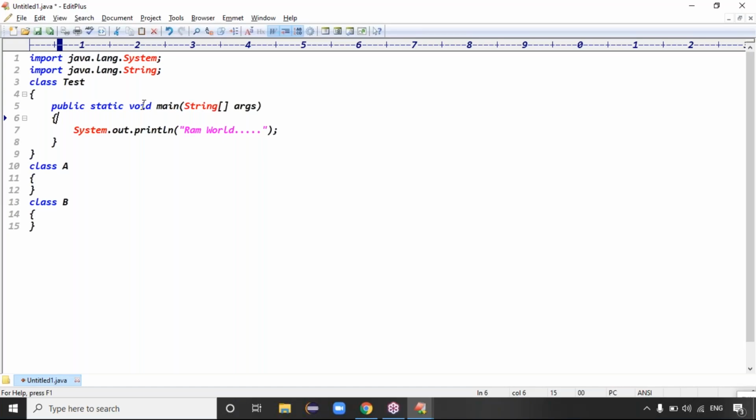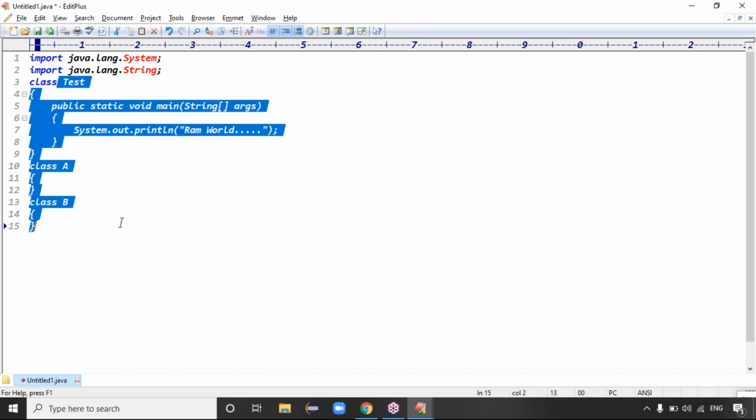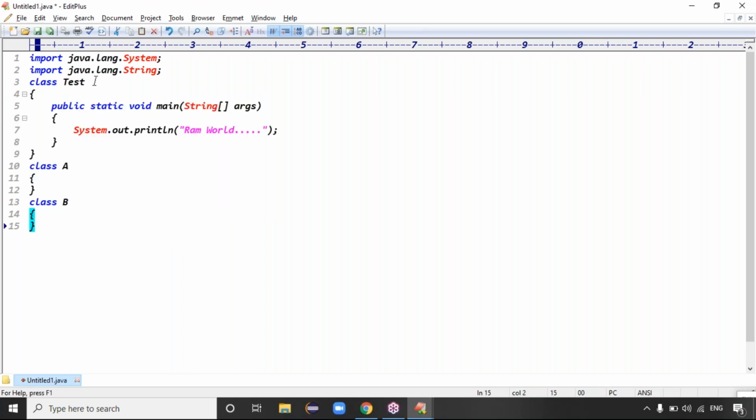Java. So you'll get the first application. In project level, one class is not sufficient to write the complete logic. That's why I'm taking three classes here: test class, A class, and B class. And how many predefined classes am I using? Two predefined classes, the System class and the String class.